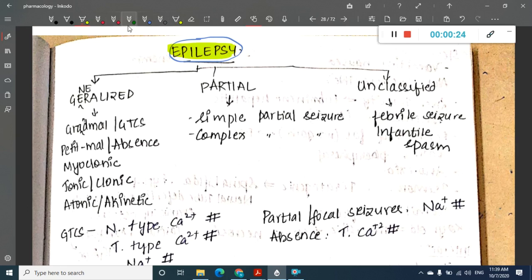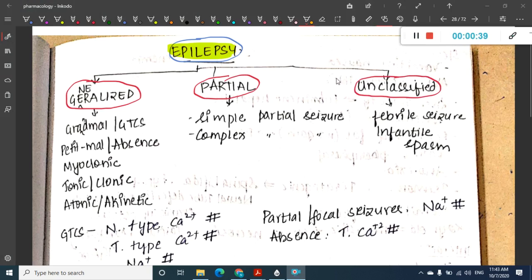So if you see, epilepsy can be classified into mainly two types. One, we have generalized epilepsy. Second, we have partial or simple partial seizures epilepsy, or we have unclassified type of epilepsy. So let us now learn about the different types of generalized epilepsy.